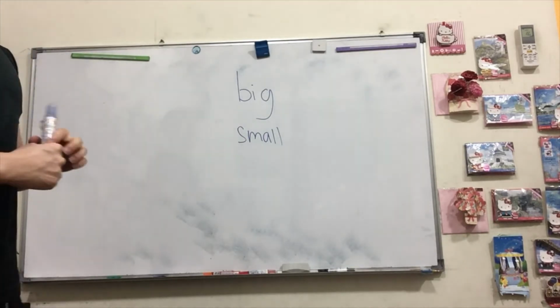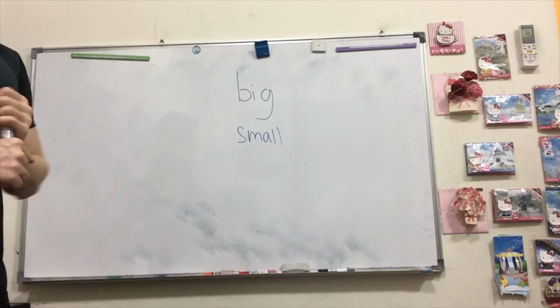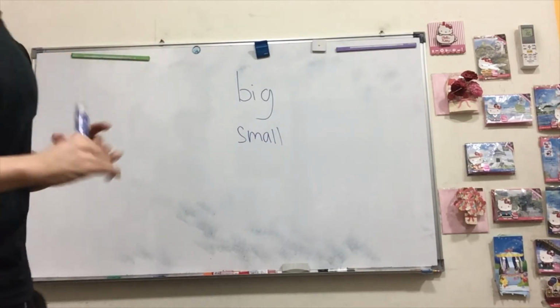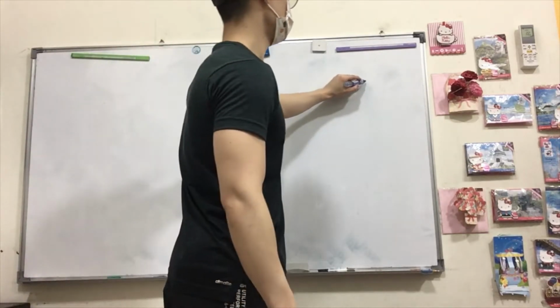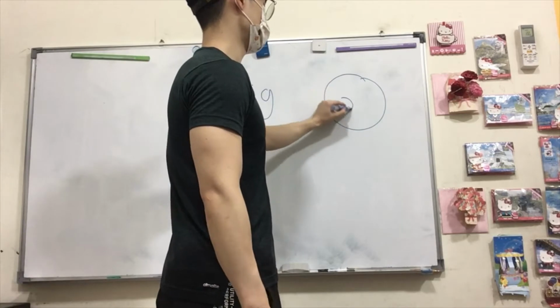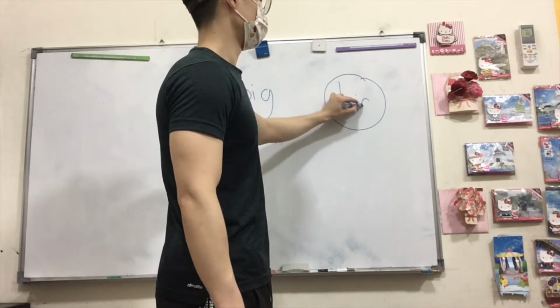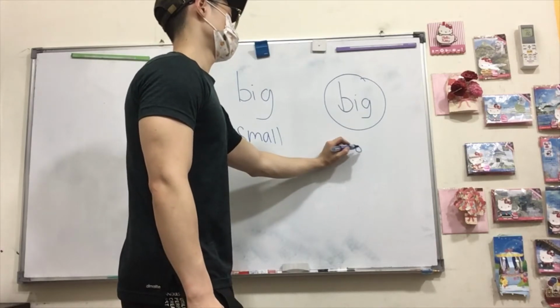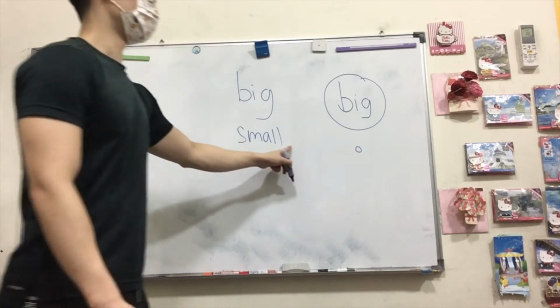In case you still do not understand the meaning of big and small, let me give you an analogy. This is a ball and it is big, and this is a ball and it is small.